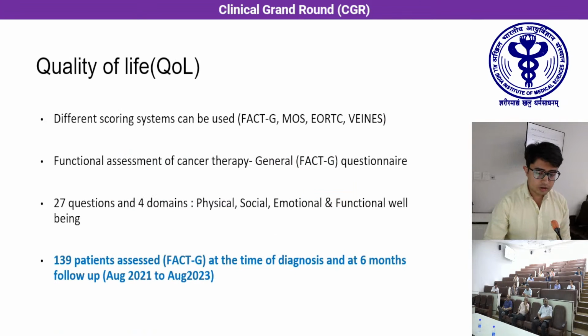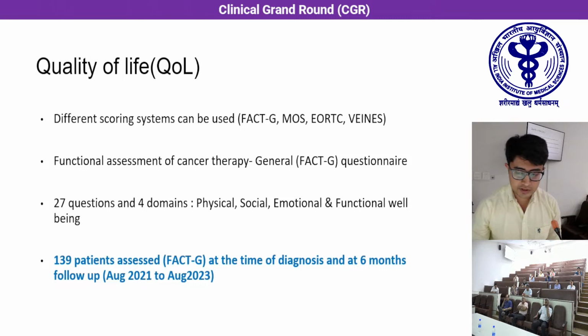Next, I'll be talking about the quality of life of patients of cancer-associated thrombosis. Different scoring systems can be used. That is the FACT-G questionnaire, the Medical Outcome Study, that is MOS, European Organization for Research and Treatment of Cancer, that is EORTC, Venous Insufficiency Study, that is VEINS. In our study done, we have used the FACT-G questionnaire. It consists of 27 questions and 4 domains.